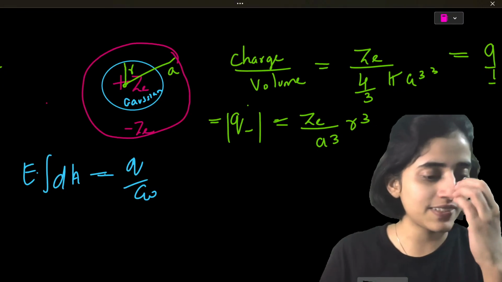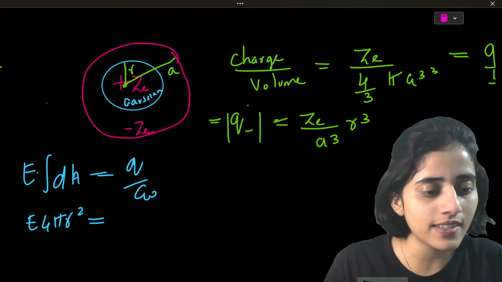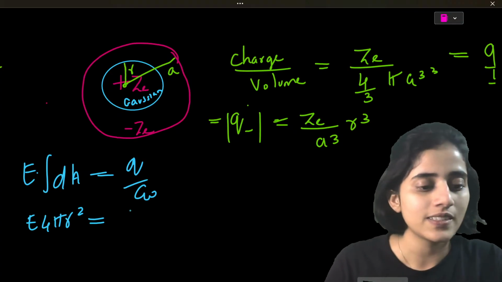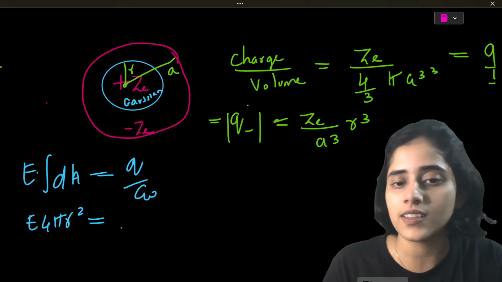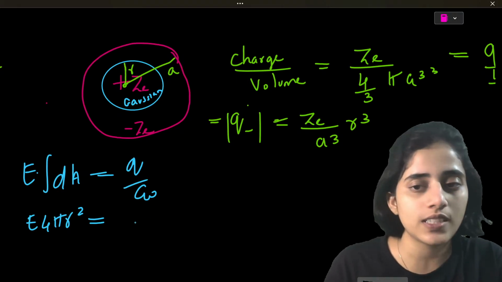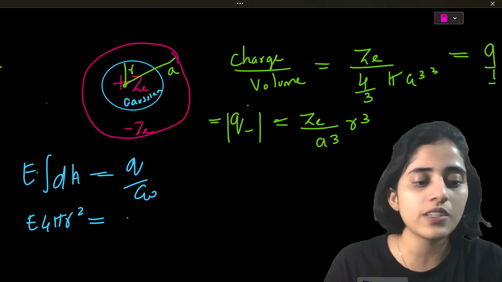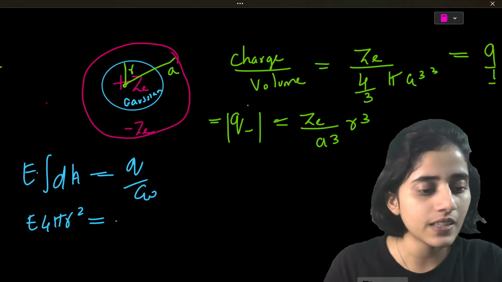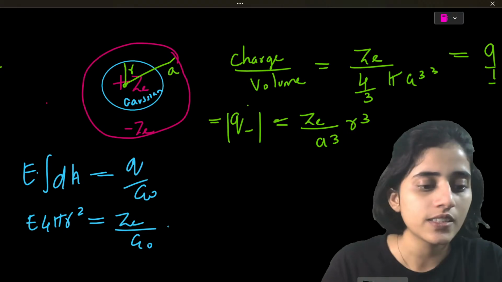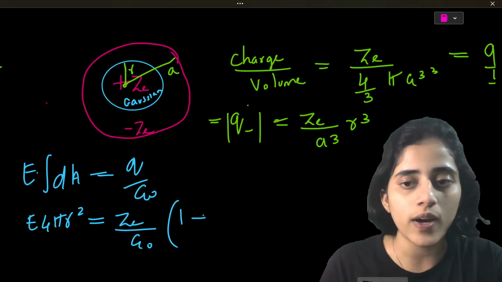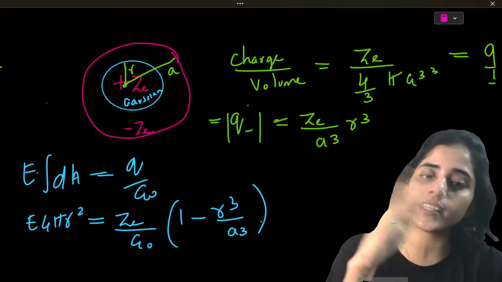So this is E into 4 pi r square is equal to Q, so ZE r cube by A cube epsilon naught. Okay, so this I can write as ZE by epsilon naught times 1 minus r cube by A cube. I just took ZE outside.